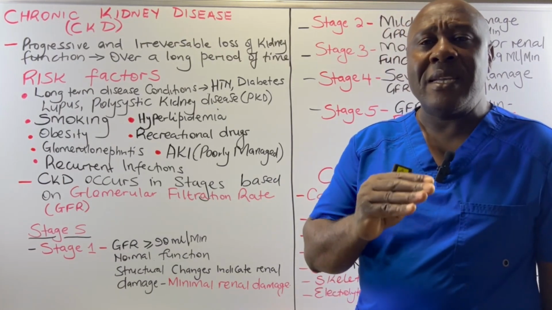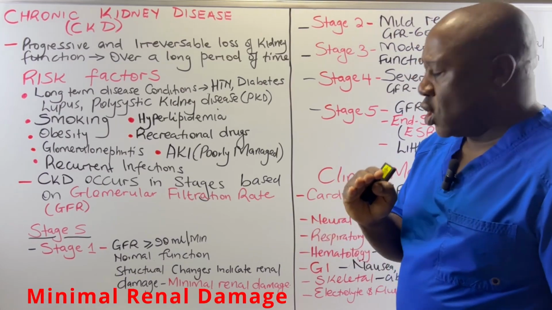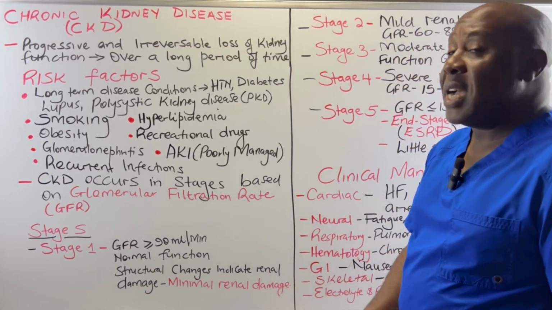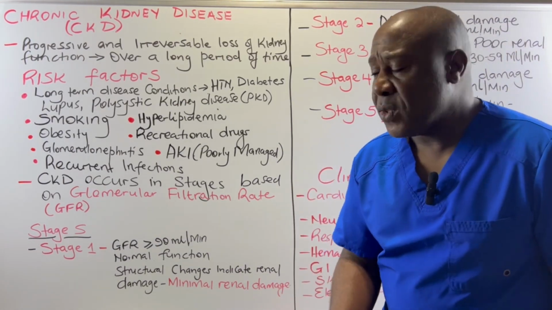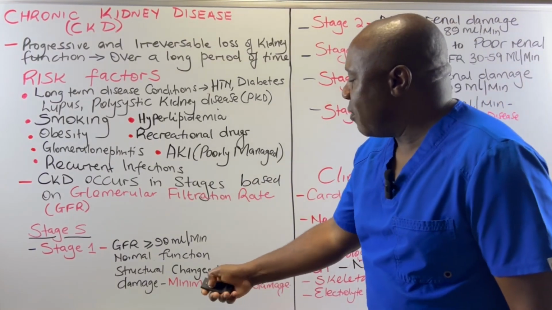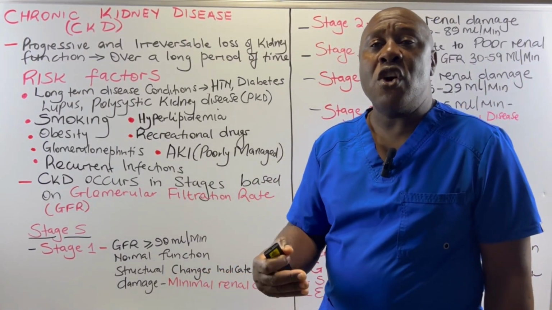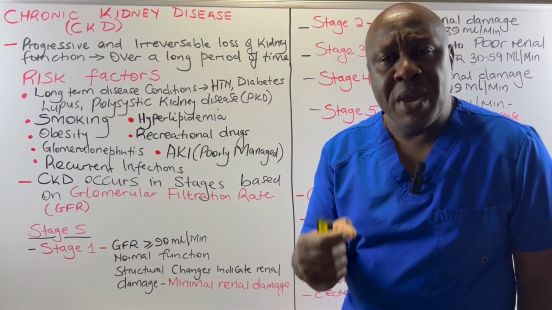So what makes it CKD? It is CKD because of the minimal renal damage which has occurred to the structure of the renal system. In this stage, we have got structural changes which indicate renal damage, and this renal damage is very minimal.